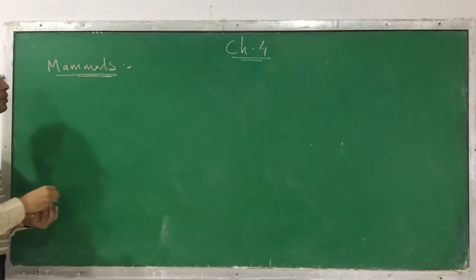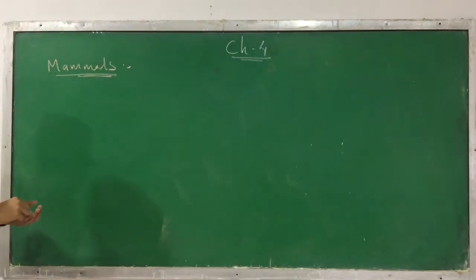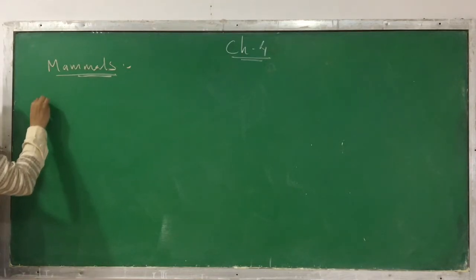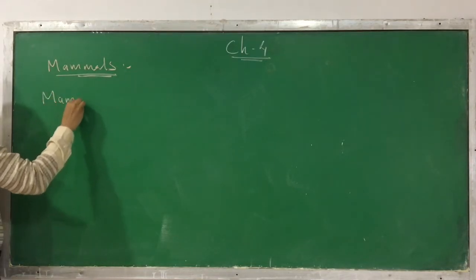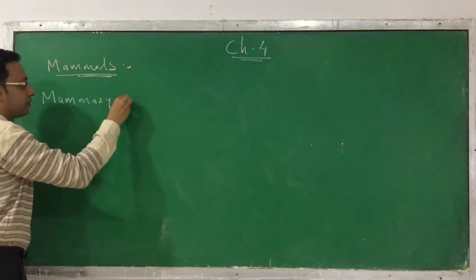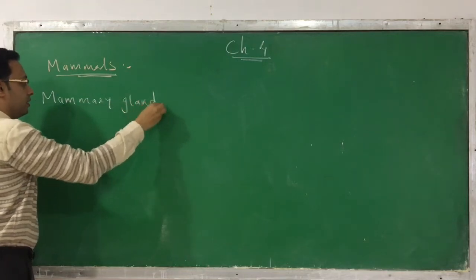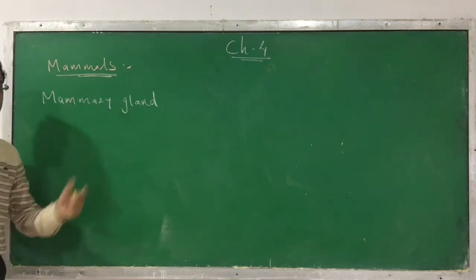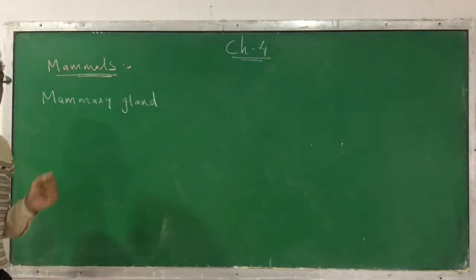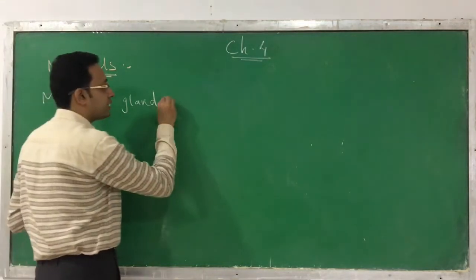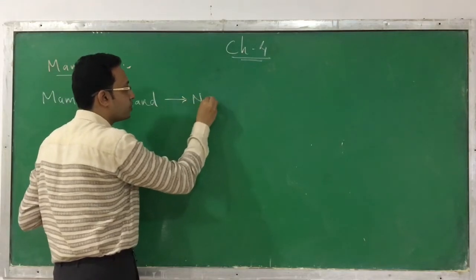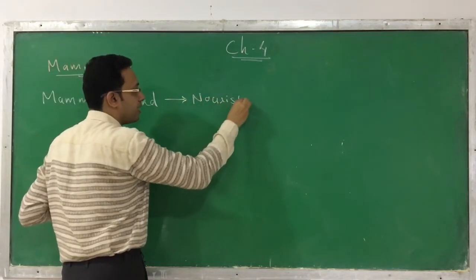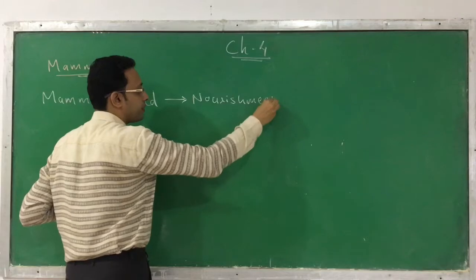What is the main important characteristic of these mammals? The mammals are such that they have the presence of mammary glands. The functional mammary gland, remember, is present in the female and is used for the nourishment of its offspring.